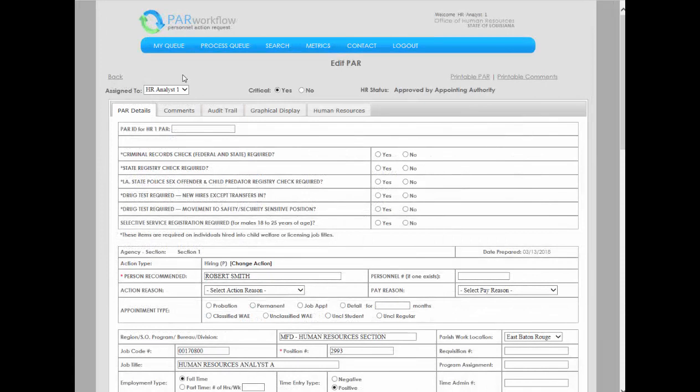The PAR will open to the PAR Details tab. This tab contains specific data relative to the candidate and action requested. As an HR analyst, this is where you will review all data and documentation submitted for the action requested to ensure compliance with agency policies as well as civil service rules.